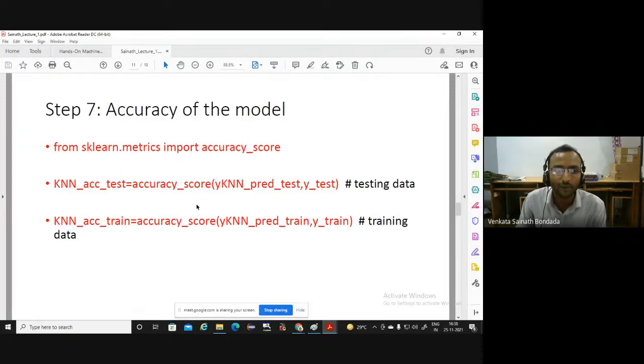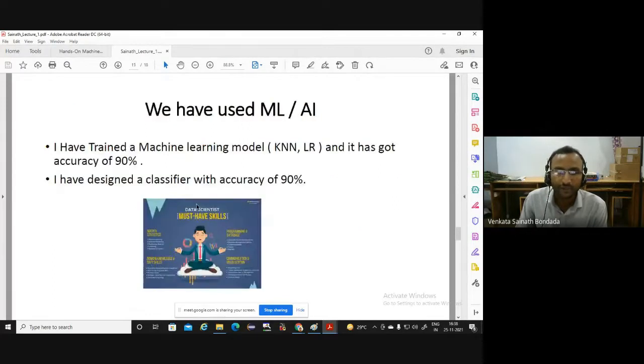Now, after running this model, I haven't touched on logistic regression because of lack of time and the time constraint. The same thing we can do for logistic regression. After running these 7 blocks, 7 steps, you can successfully say that I have trained a machine learning model, or I have designed a classifier. It has got some accuracy. You can say it in different ways.